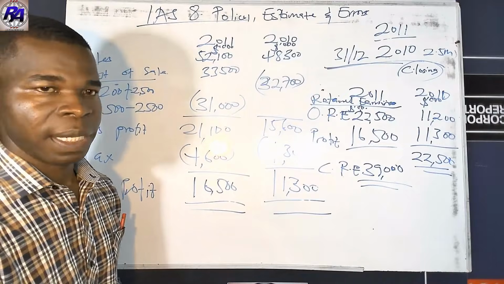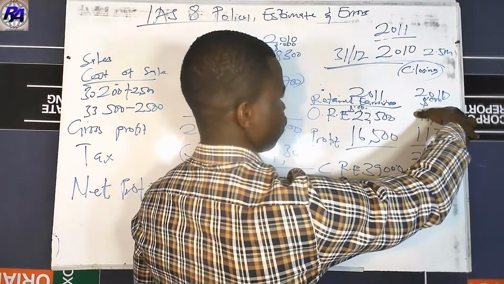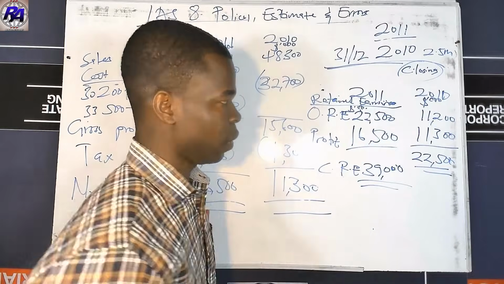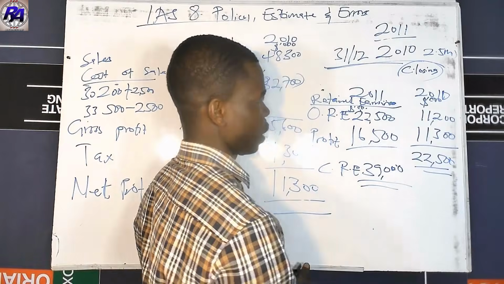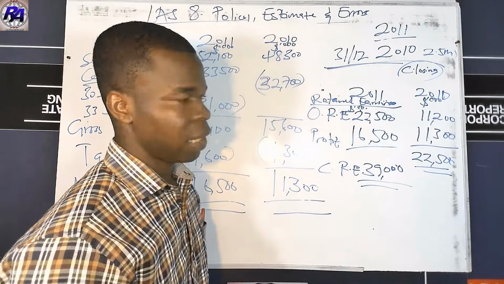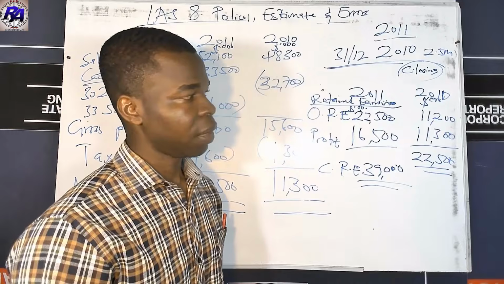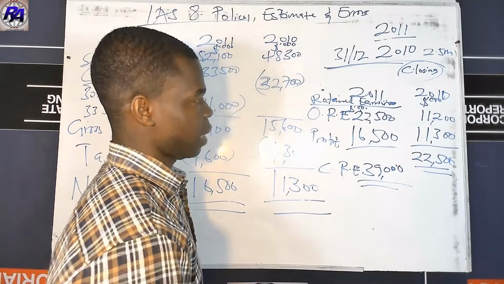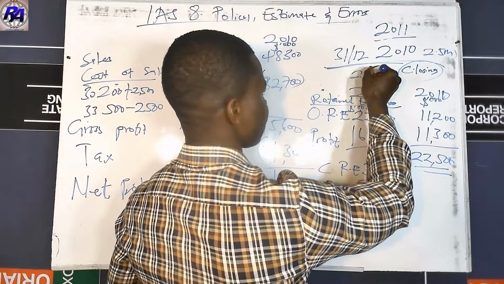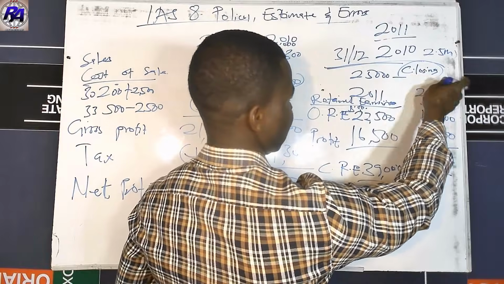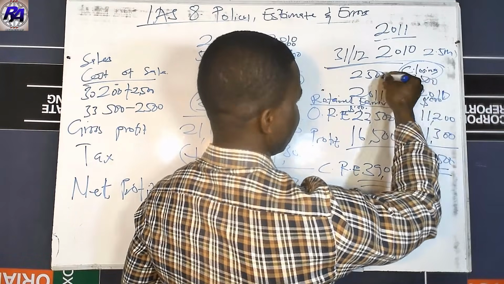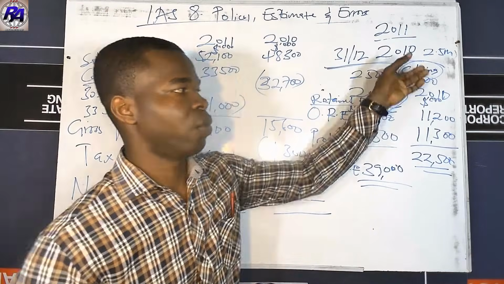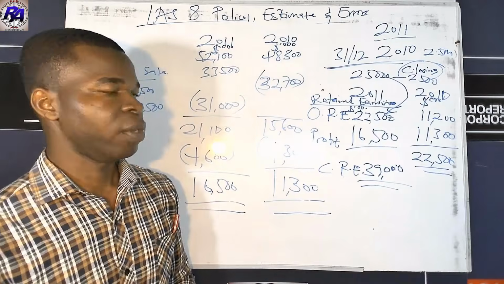There's another way you can deal with this. Either we take the retained earnings which was given to us in the question, and then add the old profit to it. So if you add the old profit to it, I think the old profit was 14,800. Sorry, 13,800. The old profit, not this one, it was 14,000. In the question it was 13,800. If you add it to this one, you are going to get 25,000. Then you less the error from it, which was 2,500. You end up getting this 22,500. So either you go by this approach or you go by this simple approach to establish your retained earnings.